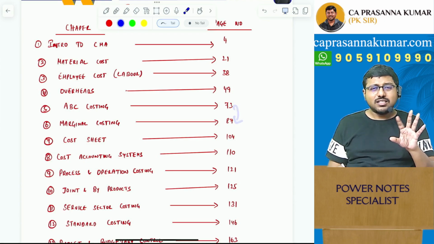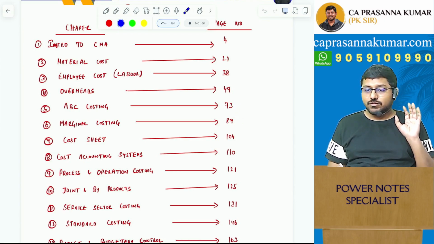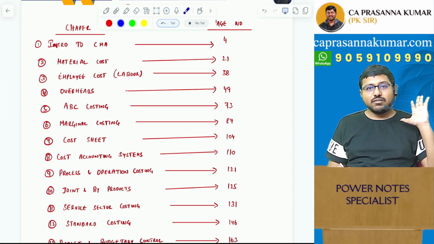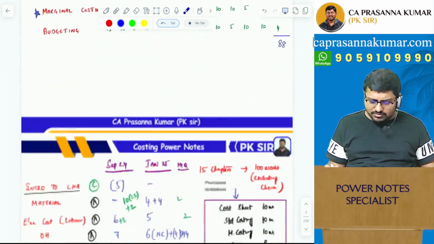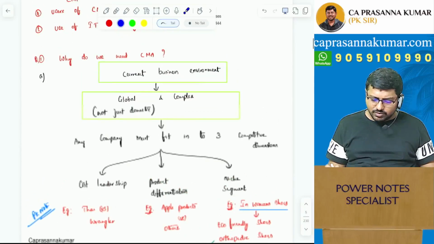So every single chapter, on an average, will be around 10 to 15 pages, which will come really handy for you to revise. Every single chapter has been covered. I'll go through the material so that you guys will be able to understand.